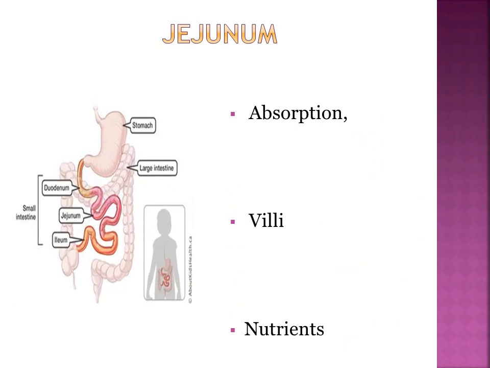Now we have the second part of the small intestine, jejunum. It is about 1.5 meters long. The jejunum's primary function is absorption, where sugars, amino acids and fatty acids are absorbed. Jejunum is able to absorb nutrients because it is lined with finger-like projections called villi.